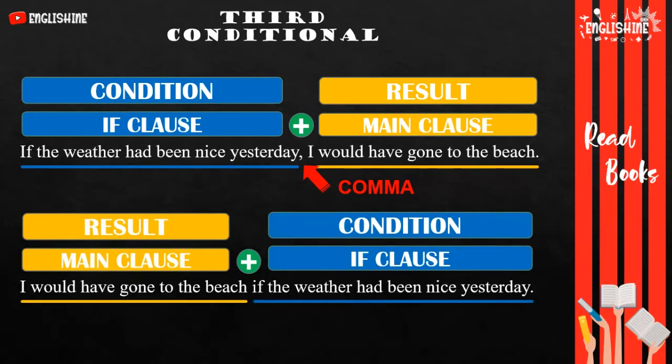If the weather had been nice yesterday is the if clause, the condition. With this order, we don't use a comma between the clauses. Note that you can use the sentence with a comma or without a comma, but the most important thing is following the pattern.